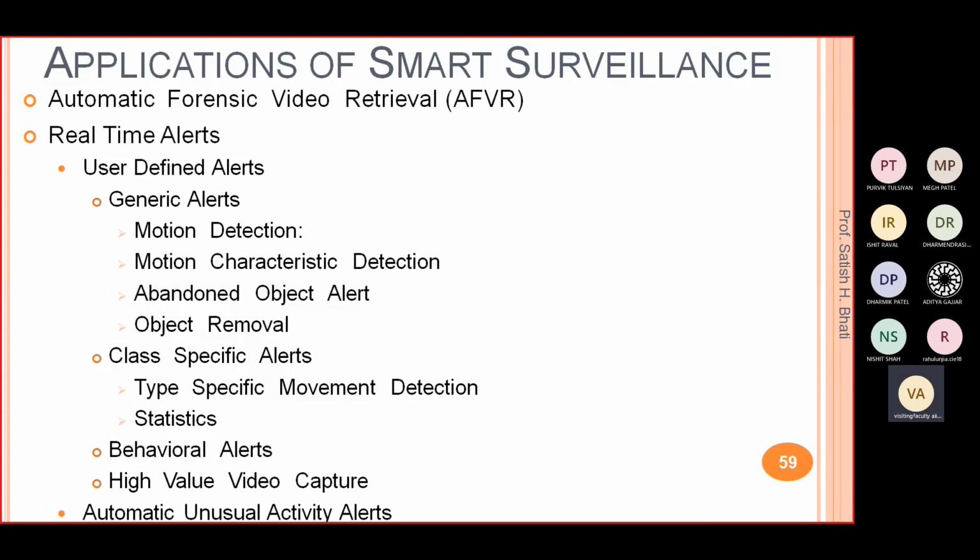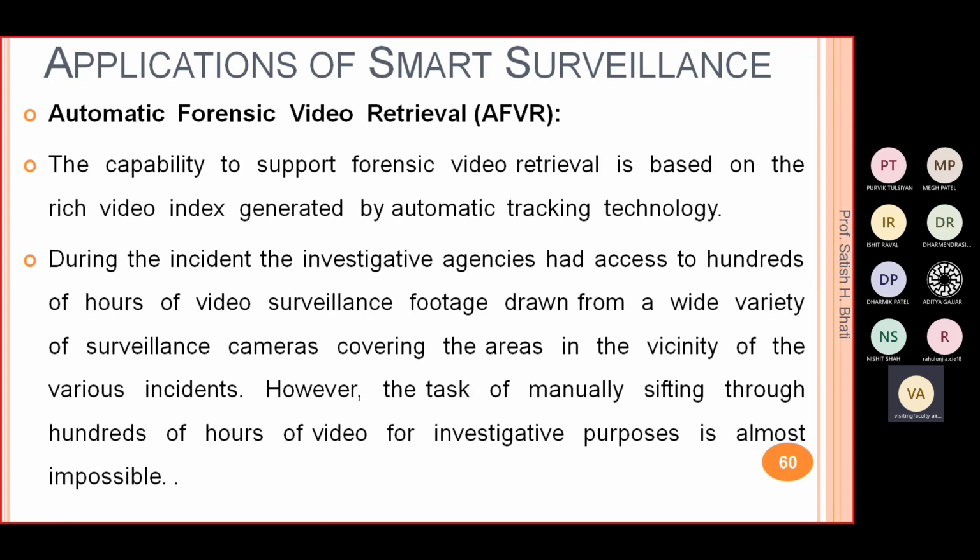This is automatic forensic video retrieval, for which I have given the example: based on the description, you can find some person. The capability to support forensic video retrieval is based on the rich video index generated by the automatic tracking technology. During incidents, the investigative agency has access to hundreds of hours of video surveillance footage drawn from a wide variety of surveillance cameras covering the area where the incident happened.